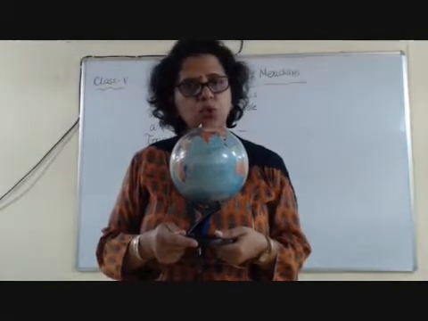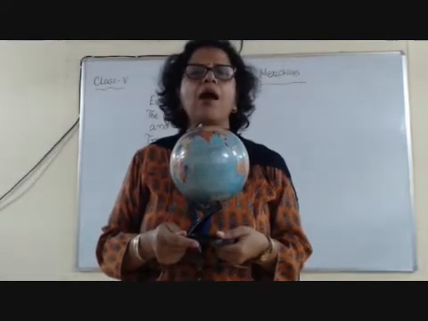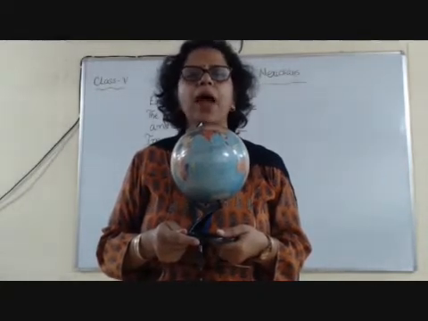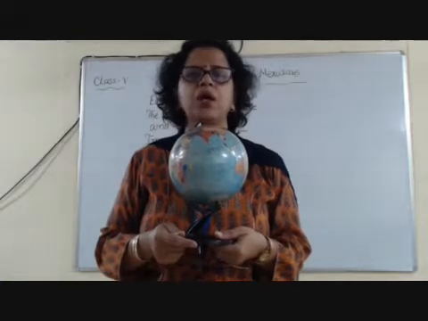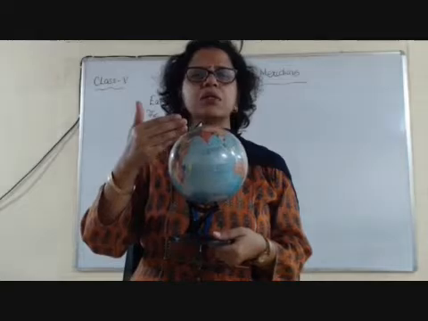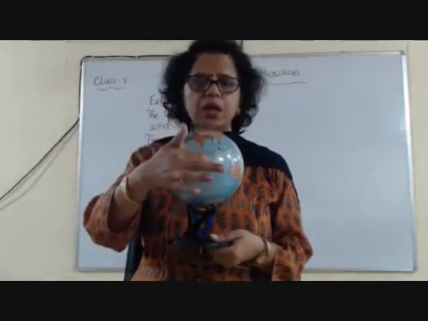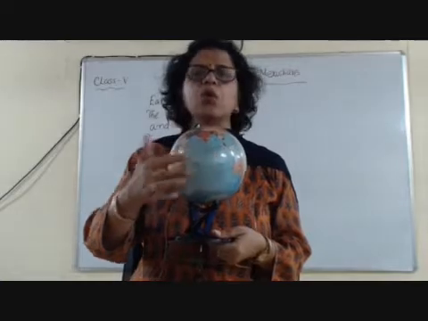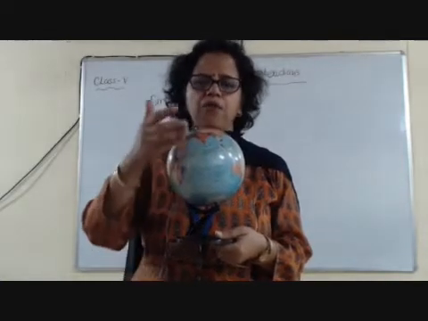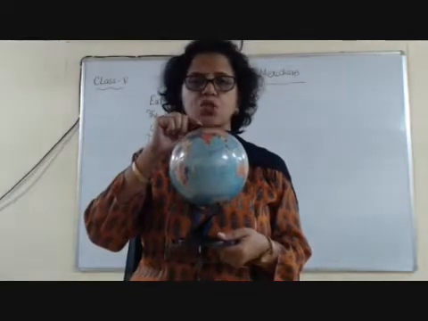Is it clear to you? Once more I repeat. There are 181 parallels of latitude drawn on the globe at an equal distance of 1 degree. The starting point is equator, which is 0 degree, and from there we move towards the North Pole, as I just told you.